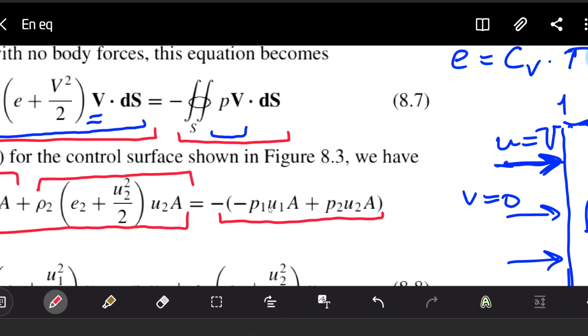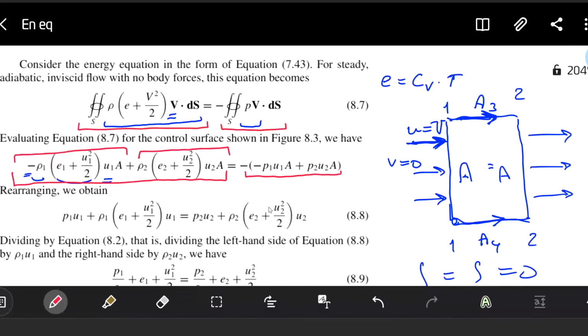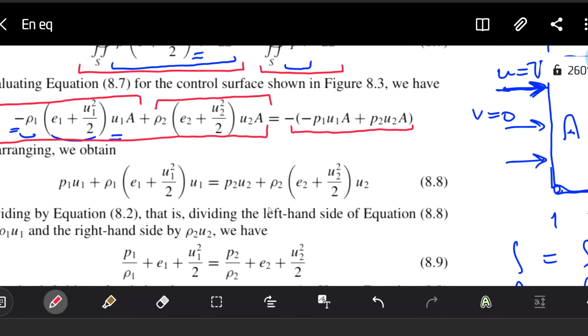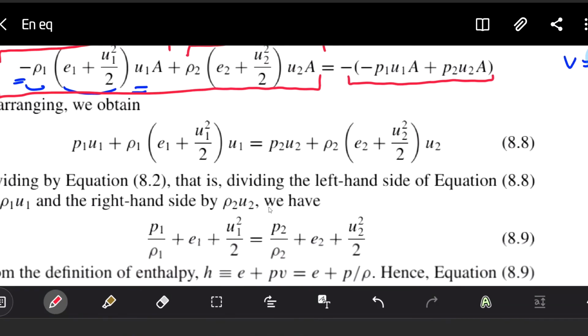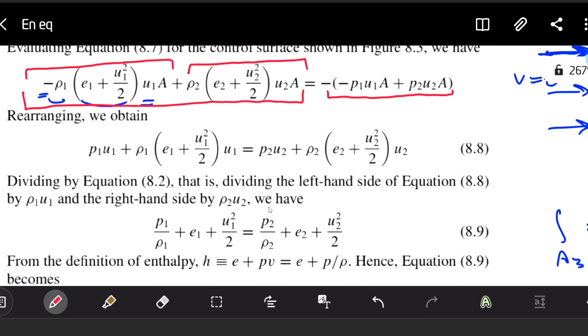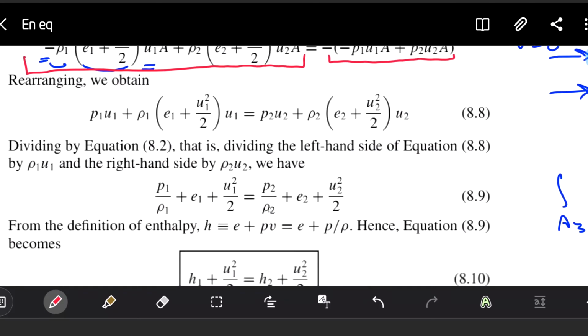And now we just reorganize these relations. We may find that A is everywhere in our equation, so we just cancel A from the left side and from the right side of the equation. It becomes without area inside, and we rewrite this equation in such a way. This is just a mathematical transformation from one form to another.